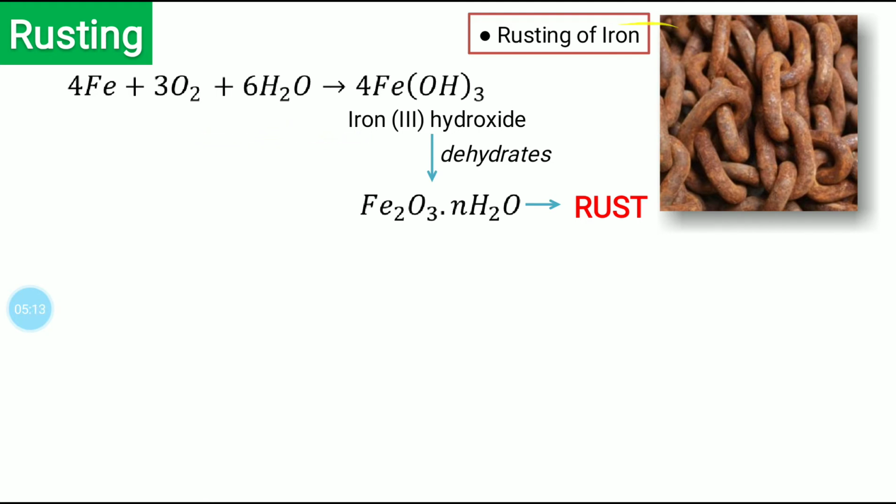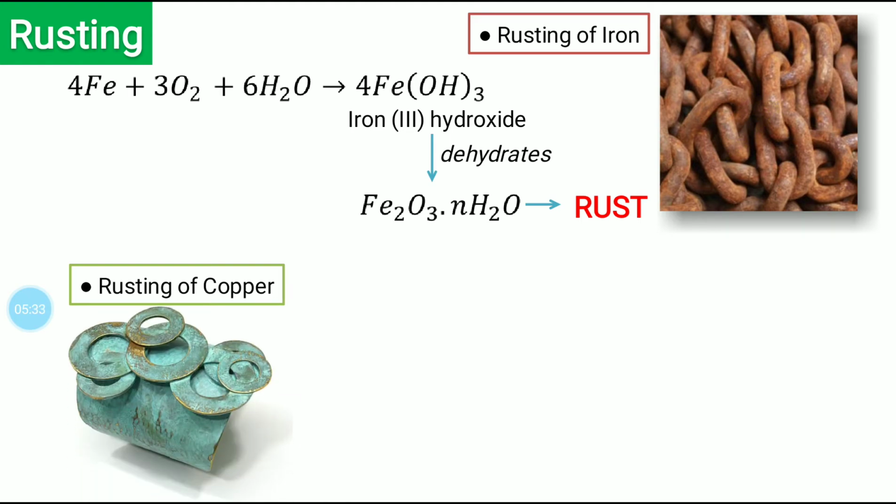Similarly, not only iron gets into rusting, even copper also shows this rusting process. Iron looks reddish from the top when rusting happens, while copper looks greenish. This is how copper looks when it is in the rusted form.